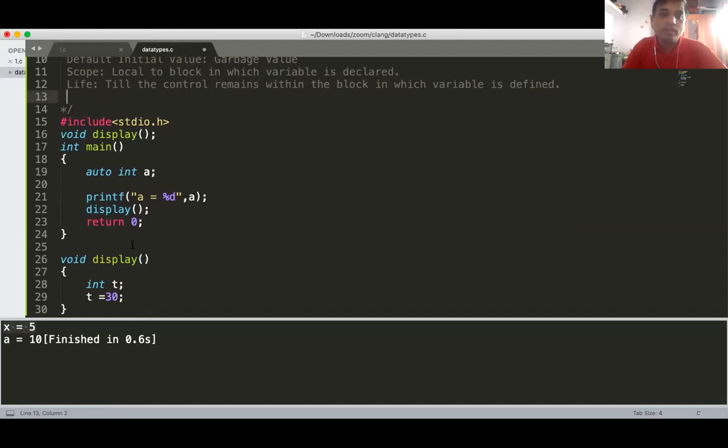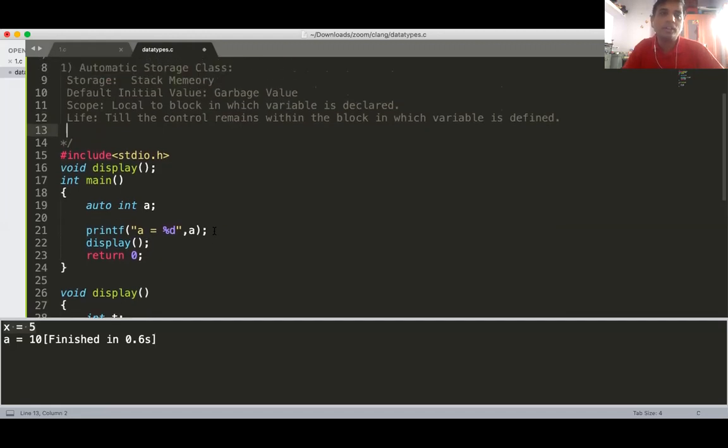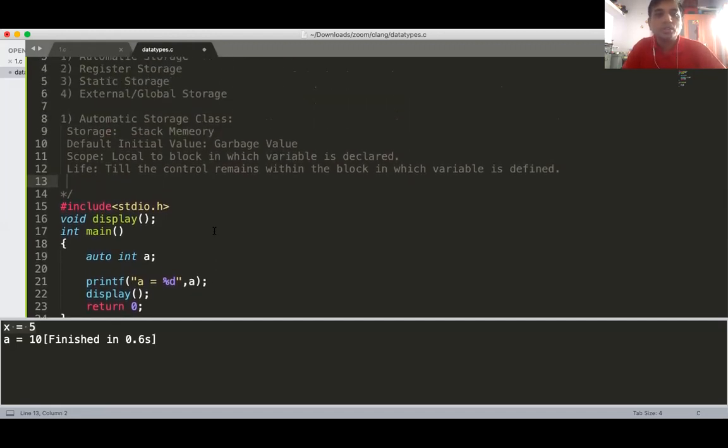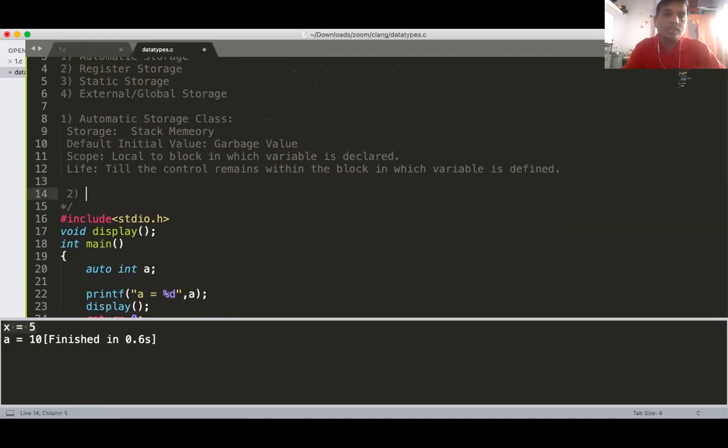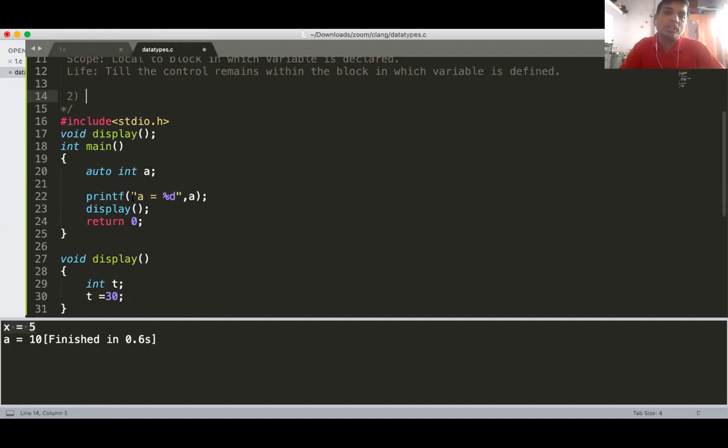When the function gets called, t is born. This is the life of your automatic variables. Getting? Yes, sir. Okay. So this is your automatic storage class. It is very simple. No need to write auto here. Writing auto is not compulsory, not mandatory. You can write it or not, it is still an automatic variable.